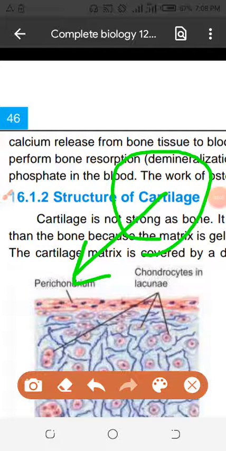What is cartilage? First of all, I will tell you. You will be thinking, sir, what is the difference between cartilage and bone, since you are telling us both are parts of the skeletal system. First of all, I will define the skeletal system. Anything which is hard, giving protection and doing some other functions in your body, that is the skeletal system.